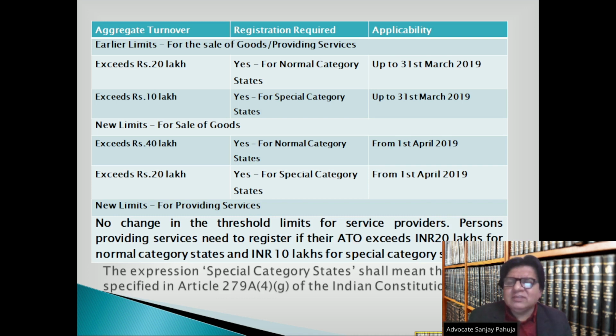New limits for providing services. No change in the threshold limits for service providers. Persons providing services need to register if their ATO exceeds 20 lakh rupees for normal category states and 10 lakh rupees for special category states. The expression special category states shall mean the states as specified in Article 279A(4)(g) of the Indian Constitution.